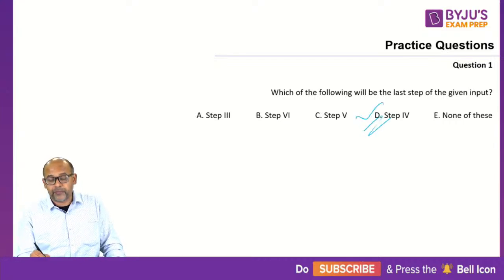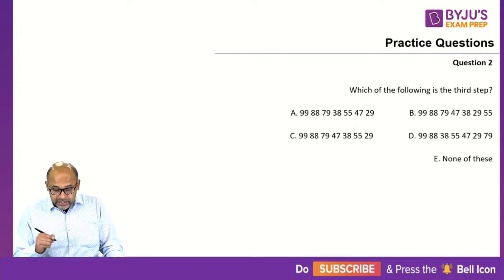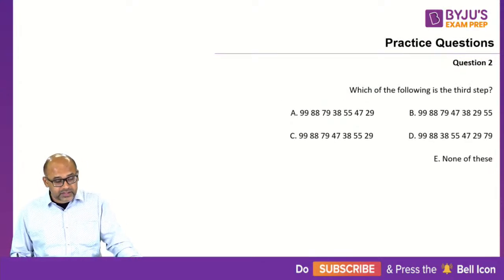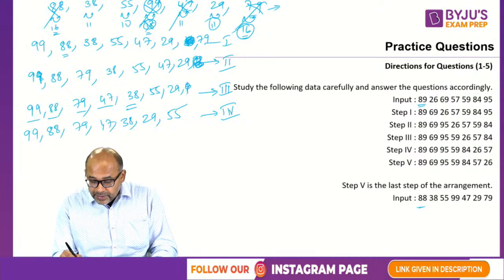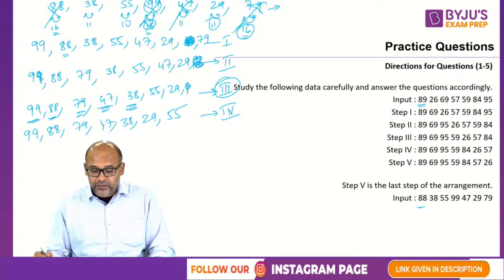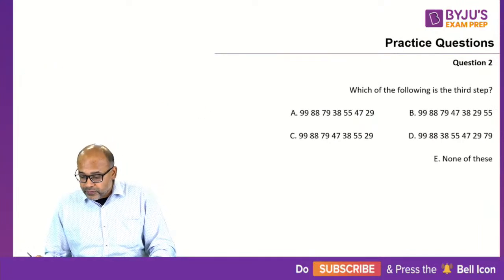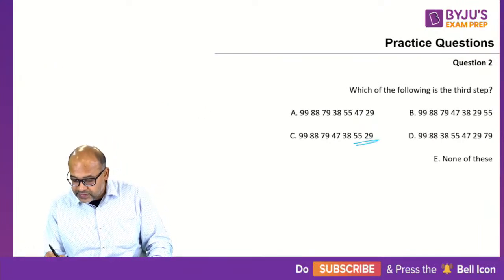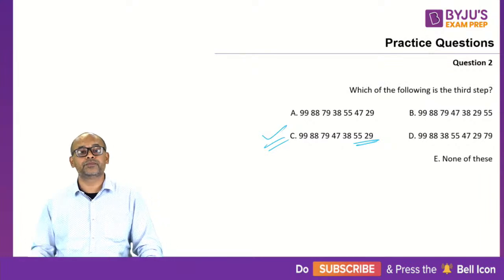Anyway, so the first question says, which of the following will be the last step? Clearly, the answer should be step 4. Okay. The next question is, which of the following is the third step? So what is the third step? Third step is this. So you're starting with 99, 88, 79, 47, 38, 55 and 29. So you should be ending with 55 and 29. So that is this. Option C.